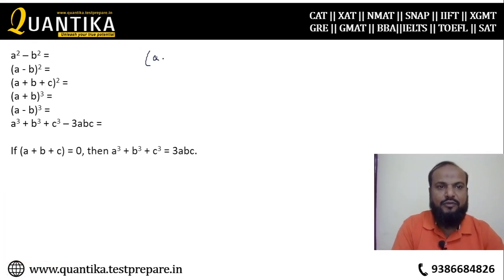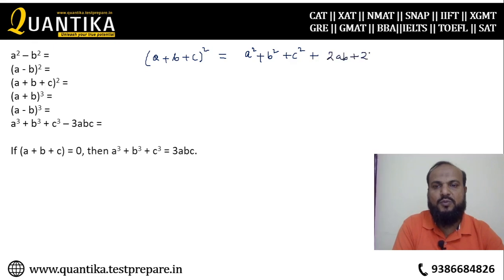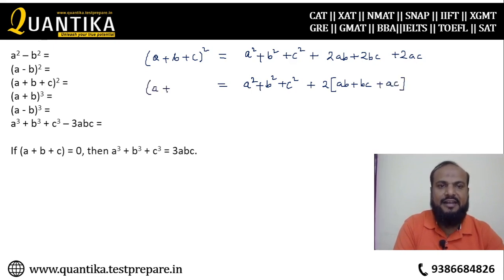Another thing is that if you take a plus b plus c whole square and try to break it up, it will be a square plus b square plus c square plus 2ab plus 2bc plus 2ac. If you want, you can take the 2 common. So this will be a square plus b square plus c square plus 2 within bracket ab plus bc plus ac. Now, the left hand side is still a plus b plus c whole square.